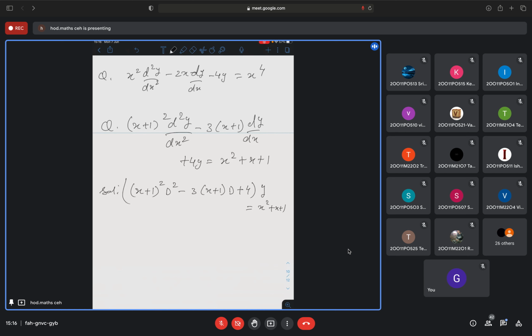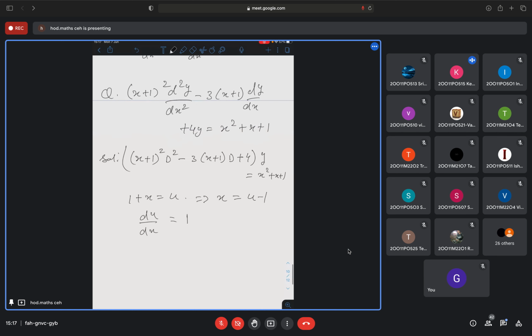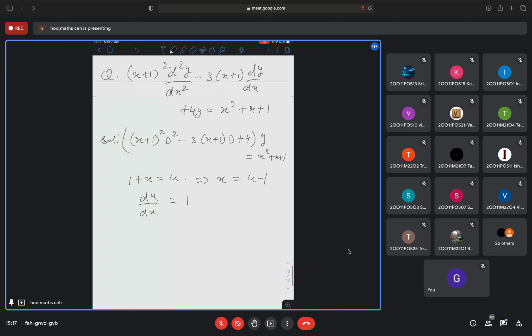So you mentioned that this is a Legendre's differential equation. Now in two ways you can solve the problem, by direct substitution, or first you write 1 plus x is equal to u. So that wherever x is there you have to write it as u minus 1. Du by dx, what will you get? You will get 1 only, right? Is it or not? Yes, ma'am. So I'm not doing all that stuff. Direct substitutions I'm writing.